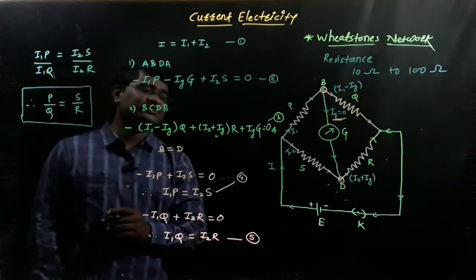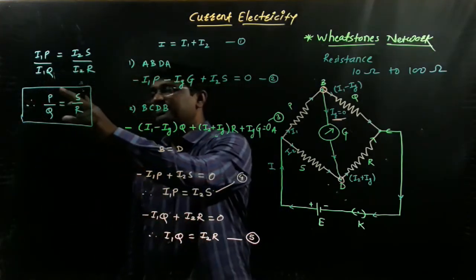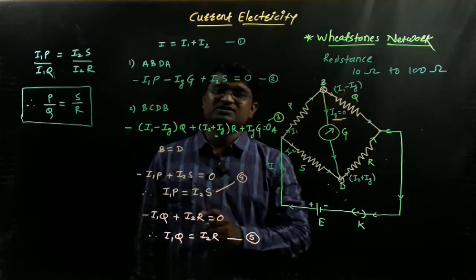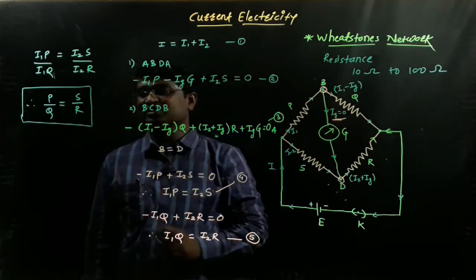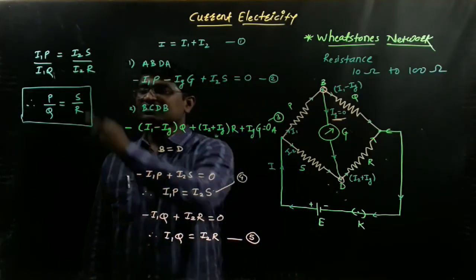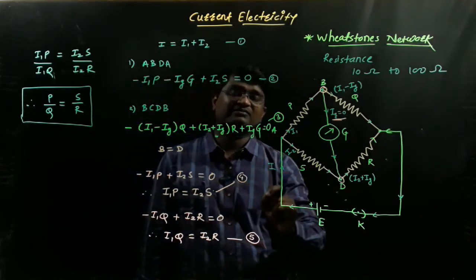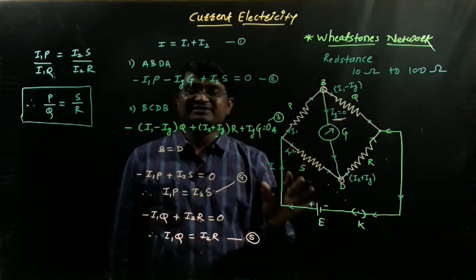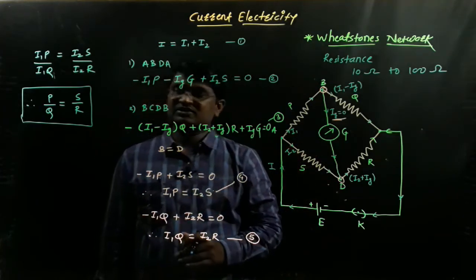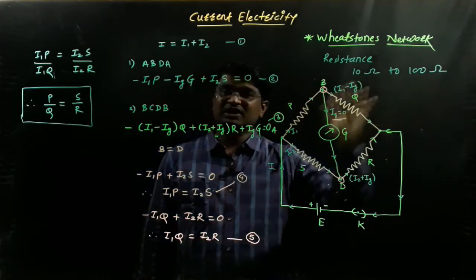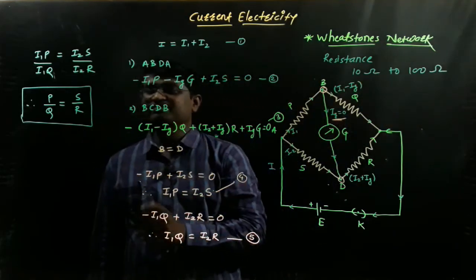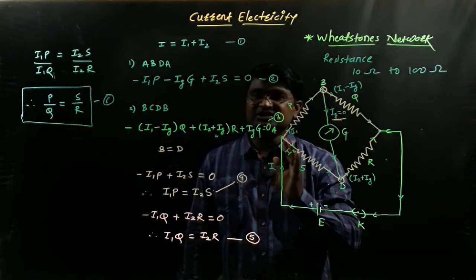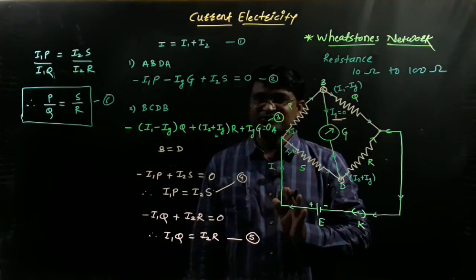Okay, this is the balancing condition of the network, and we observe the same: P upon Q is equal to S upon R. So P, Q, S, R are 4 resistances. With the help of this balancing condition, if we know any 3 resistances, the 4th unknown resistance can be determined easily by using this network, Wheatstone's network. This is very essential when we measure resistance in the range of 10 ohms to 100 ohms. So equation number 6 indicates the balancing condition of the network. So you get this?